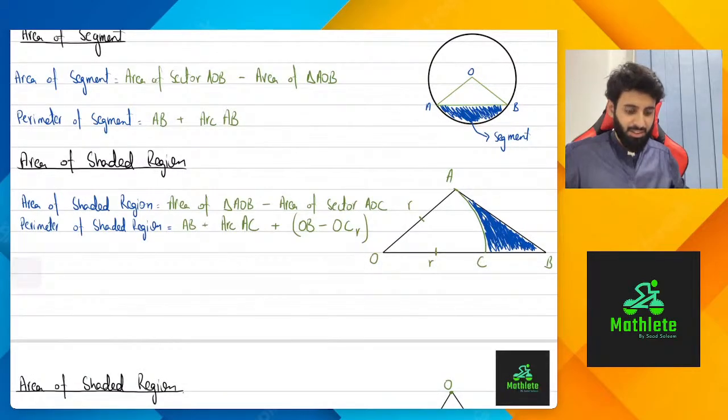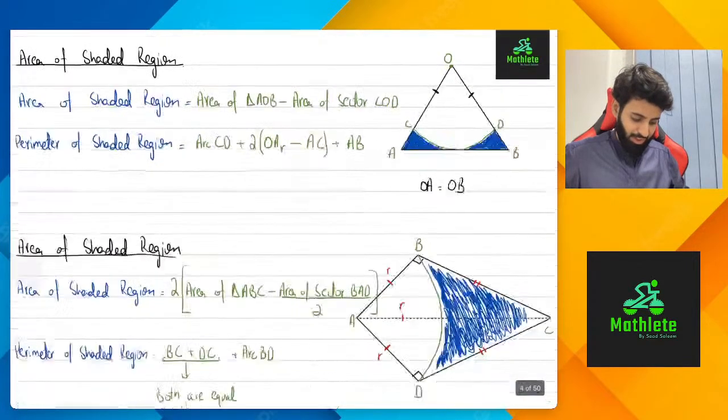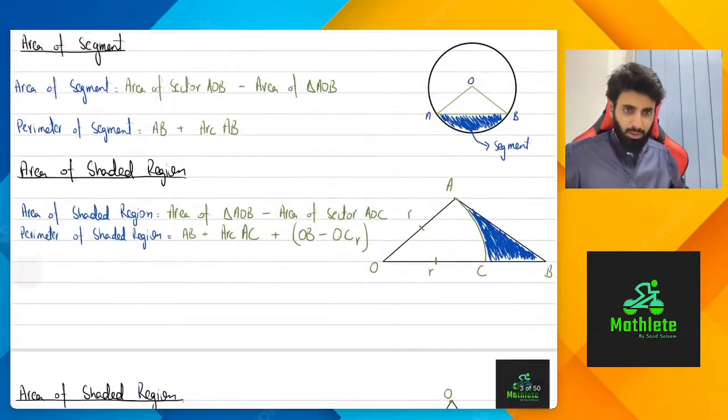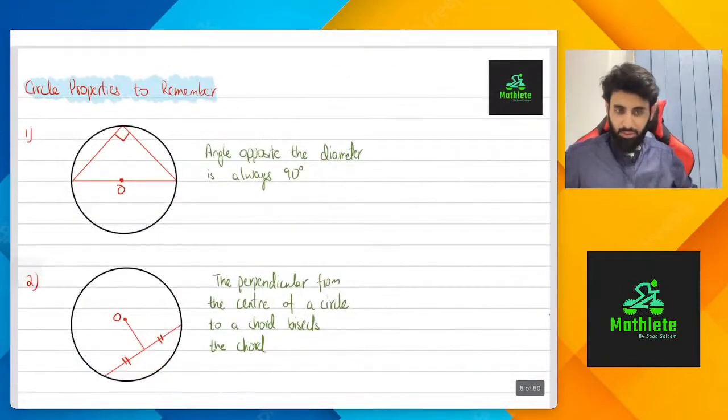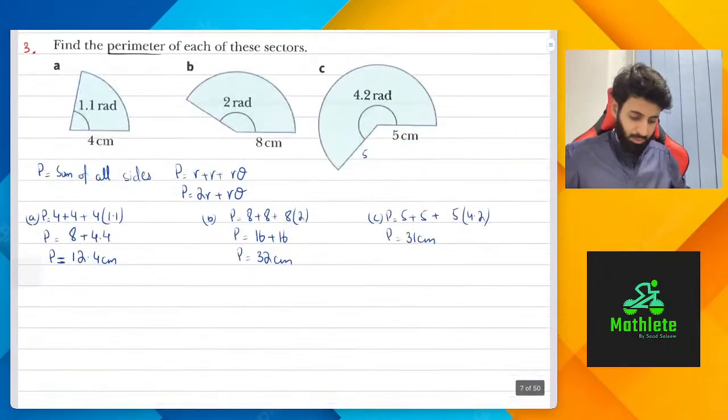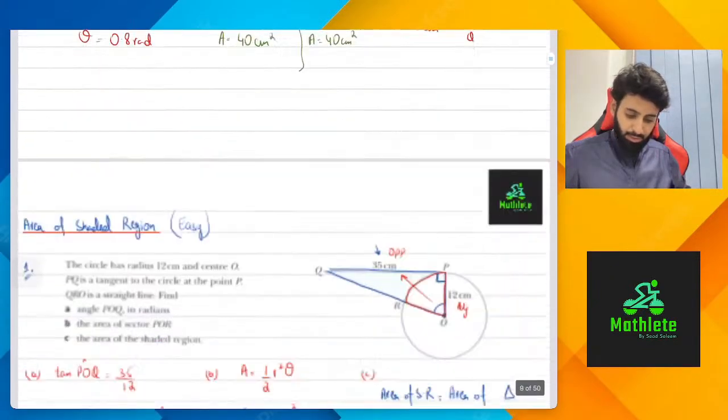I did share this document with you guys earlier also. ठीक है. इसमें I've tried to cover pretty much all the possible shapes that you will get, but not all, of course. हो सकता है कुछ different shapes भी आ रहे हैं आजकल. ठीक है, but this will help you understand circular measure. इसमें I have solved questions also.